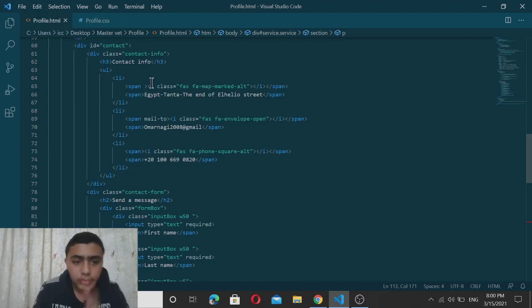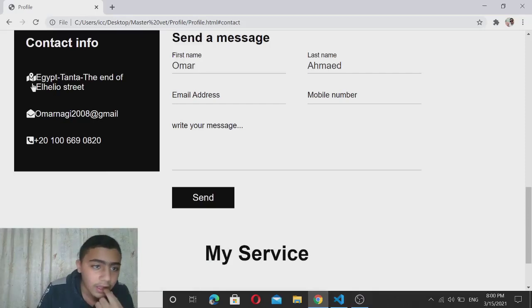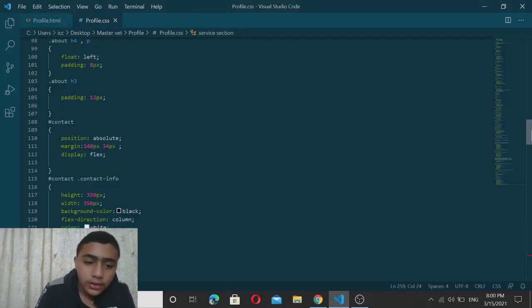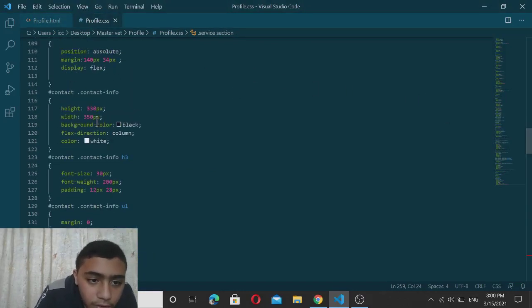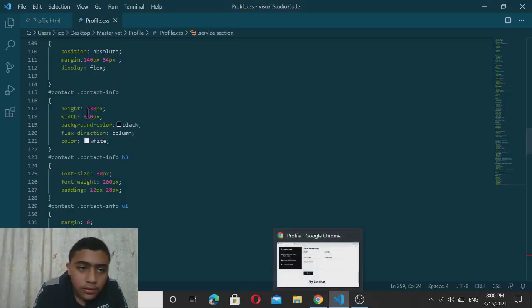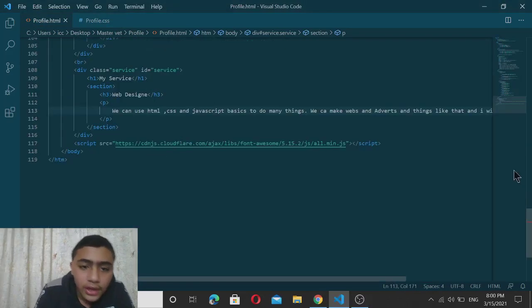I write in two spans. The first is the icon, and the second is what the icon tells us, like that, the icon and what the icon tells us. Here to make the contact info, we write that, we use that. To make that we need to use input and that input type.